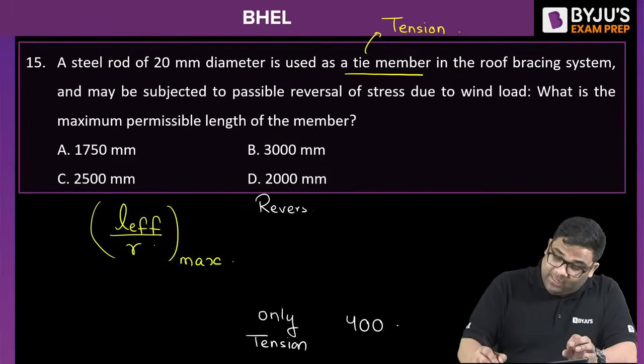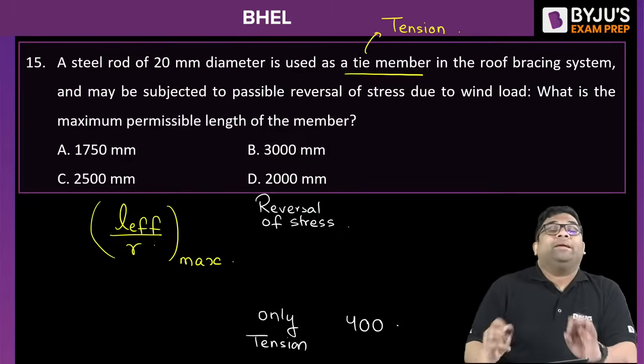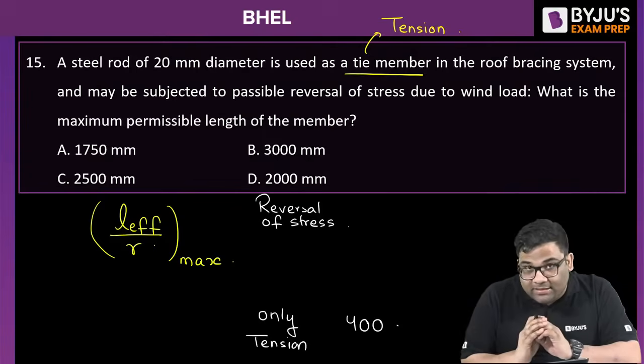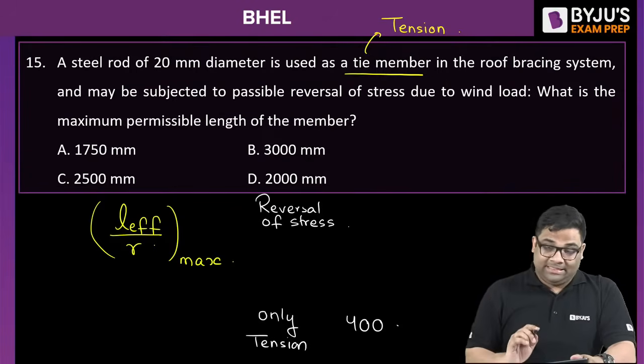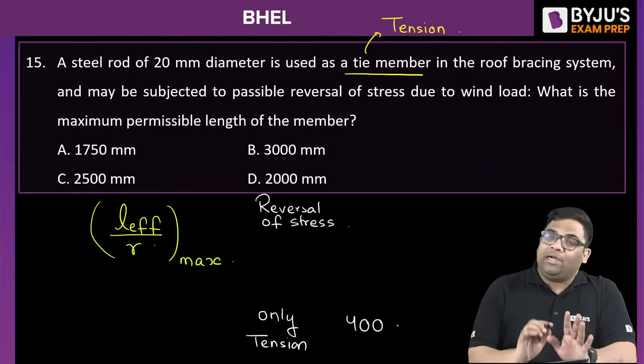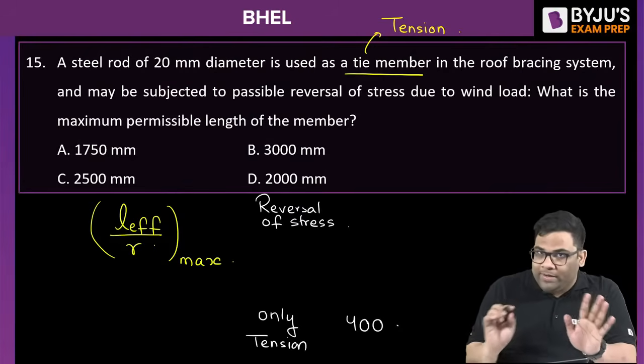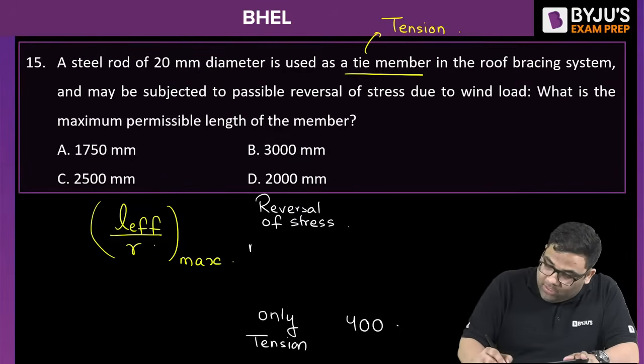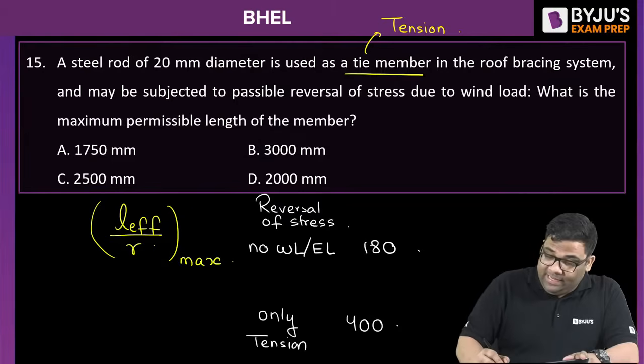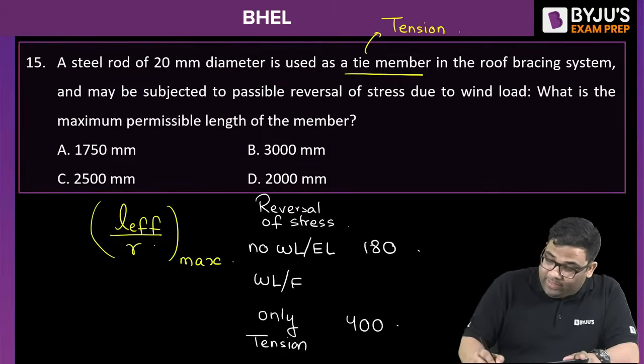If there is reversal of stress, sometimes compression is also coming due to some reasons. If the reason is dead load and live load, no wind load or earthquake load, then the value is 180. And if wind load and earthquake, then the value is 350.